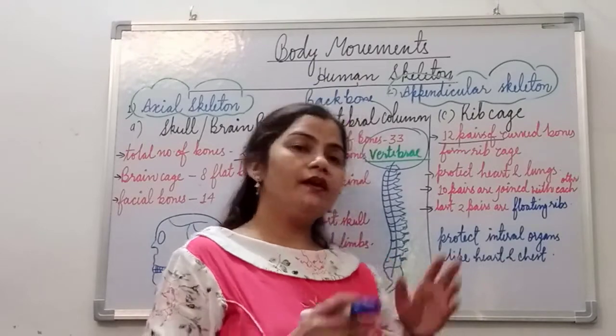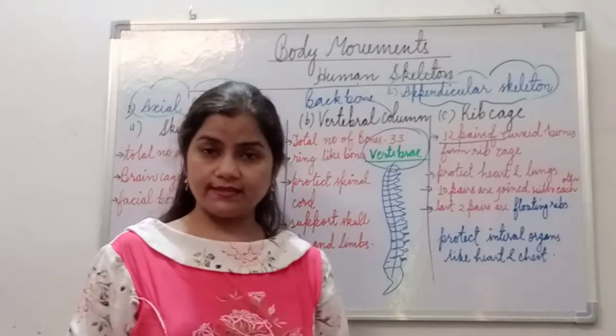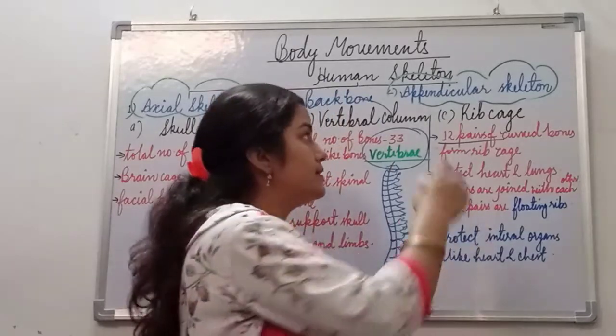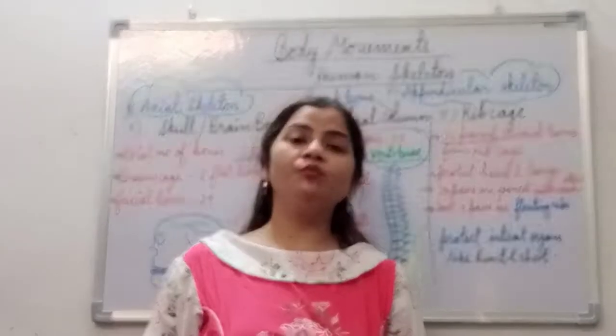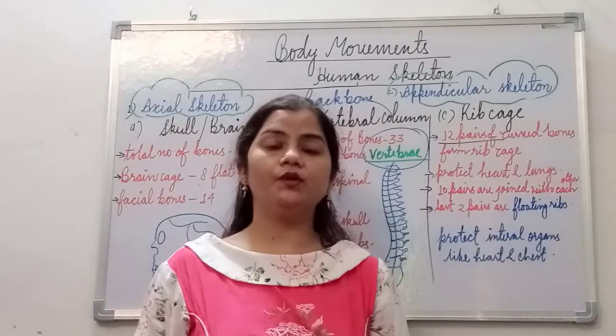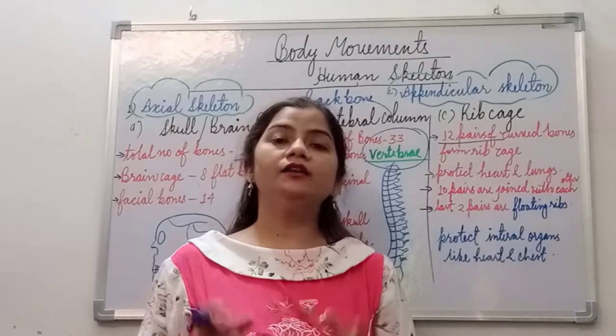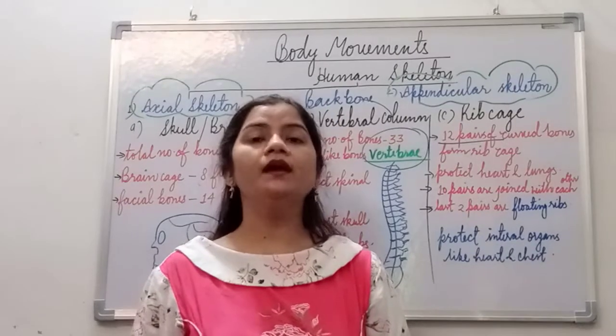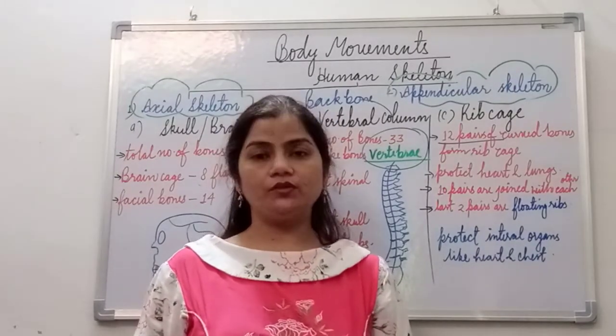Okay, so here we have discussed the axial skeletal system and its function. In the next class we will discuss the appendicular system, which consists of girdles like the shoulder girdle and hip girdle, and the bones which are connected with the shoulder girdle and hip girdle. Okay, so in the next class we will study the appendicular system.